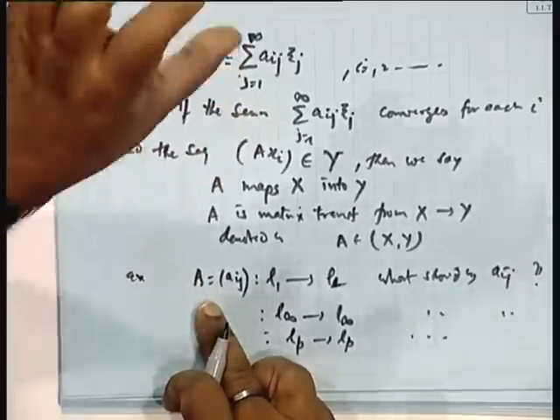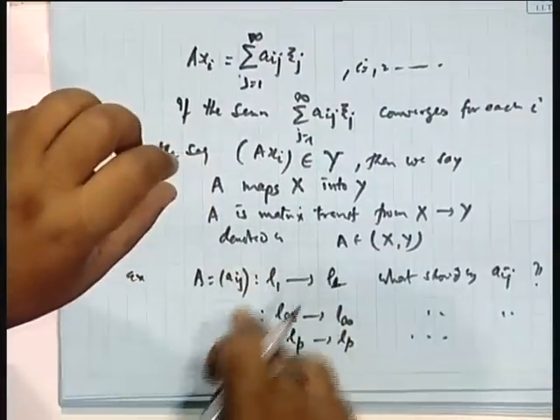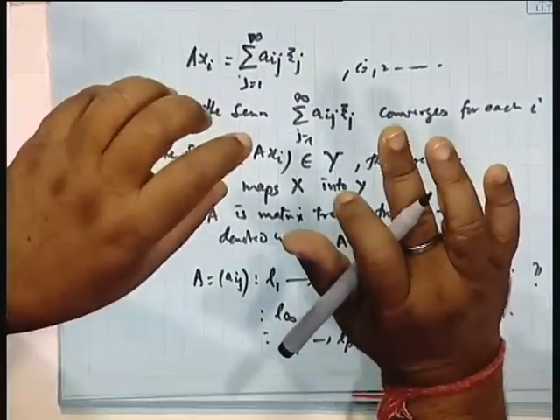You can change the coefficients accordingly when we want the transformation from one space to another space. As soon as you change the space, the corresponding coefficients of the matrix will change, okay? And that gives you the characterization of the matrix required for the transformation. Suppose you are dealing with a problem where your domain is the space L1, but you want the elements to go to L infinity, is it not?